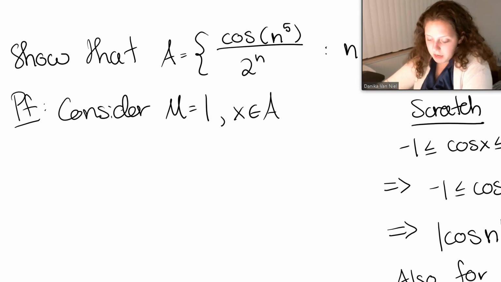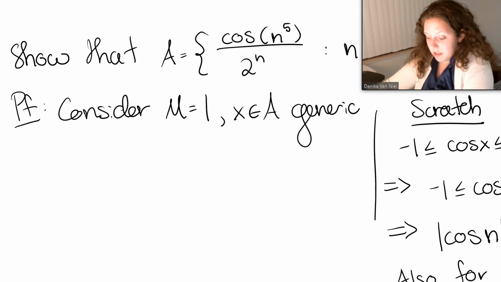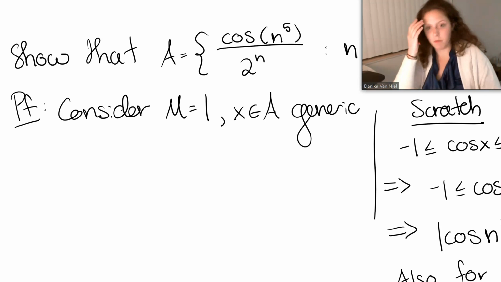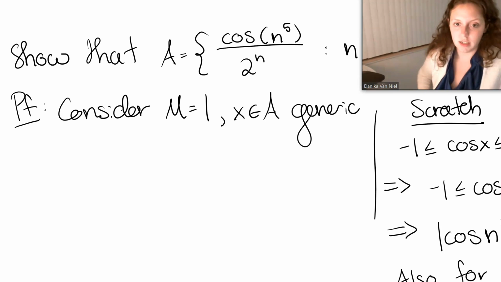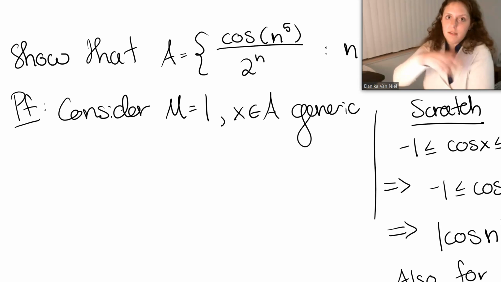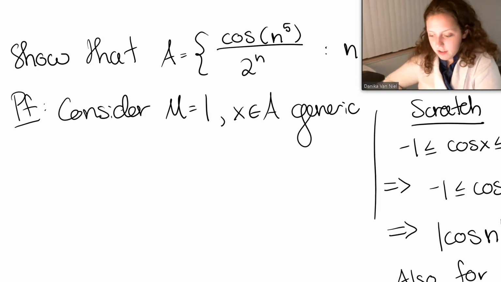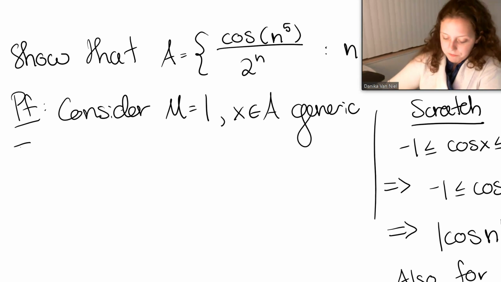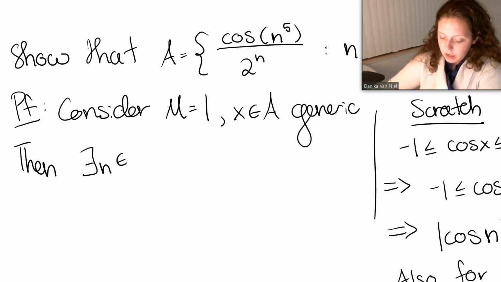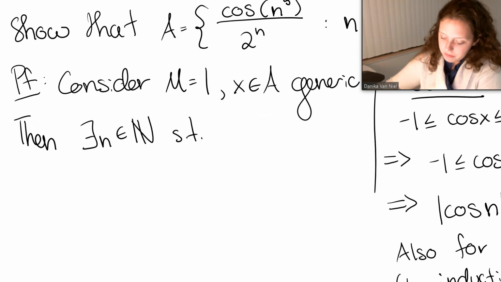So let x be an a generic, or you just pick a random one. You don't even have to say generic. You just say let x be in A, because you're not fixing it as anything. You're just saying it's in A. Okay. Then there exists an n in the natural numbers such that x equals cosine of n to the fifth over 2 to the n.